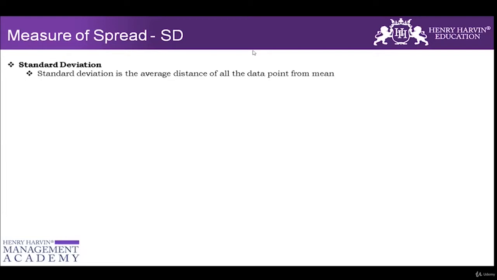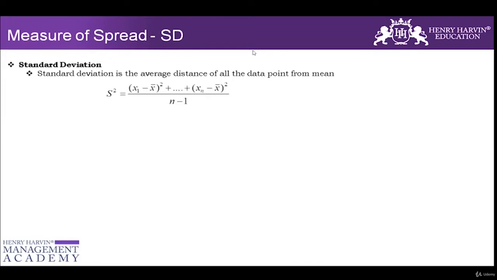Standard deviation is the average distance of all data points from the mean, which means we take out the average. First we see how far each data point is from the mean, and once we have that, we take the average of it. That is what is called standard deviation. The lower the standard deviation in a process, the better it is for us, because this is also part of the variance family. So this is the formula for standard deviation.